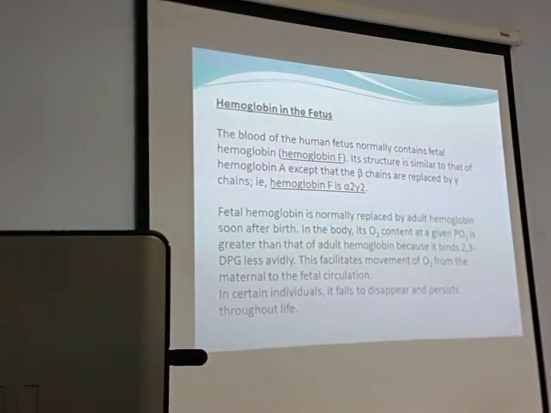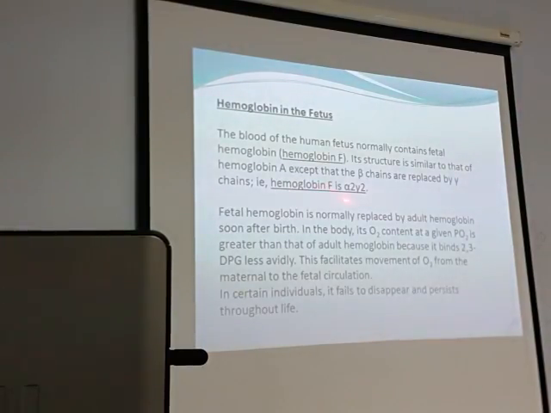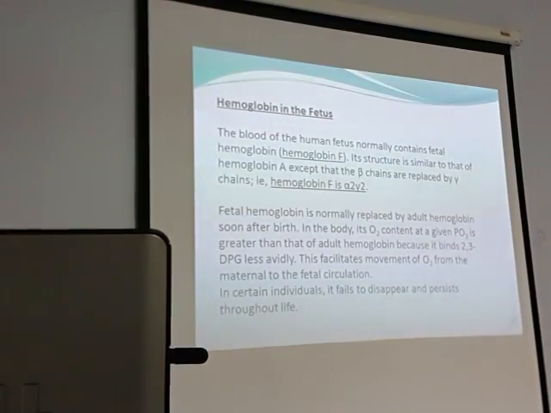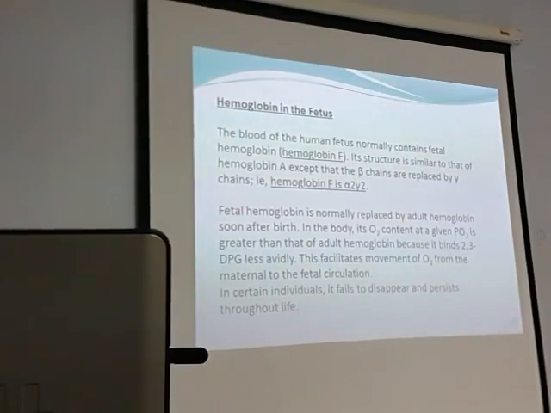To overcome this phenomenon, normal hemoglobin is not there. Normal hemoglobin, by that I mean HbA type of hemoglobin. It's not there. If HbA type of hemoglobin were there, the fetus would be in distress. There is a different type of hemoglobin. It is called HbF. So what is it? It is alpha 2 gamma 2. HbF is alpha 2 gamma 2. So the structure is similar except for the beta chains. Here the beta chains are changed. In HbS and HbA2, the beta chains were again of a different type. Isn't it?